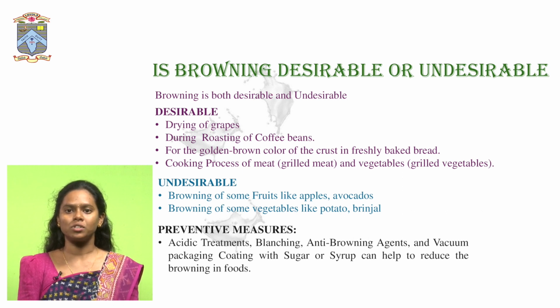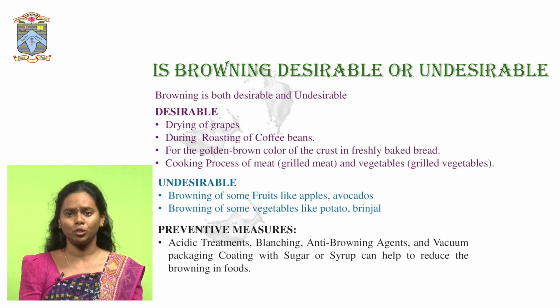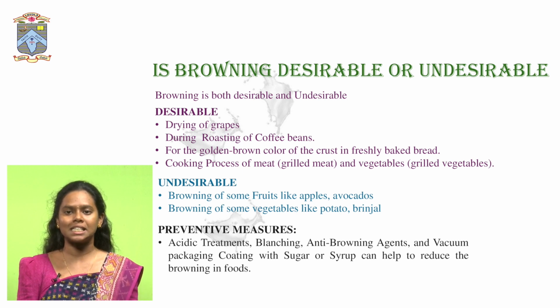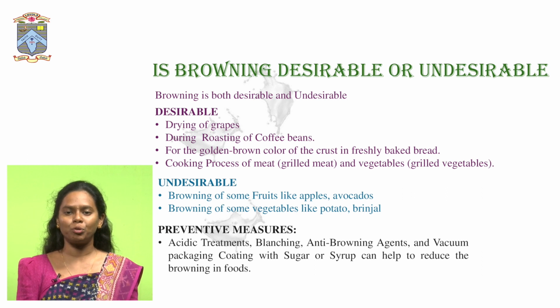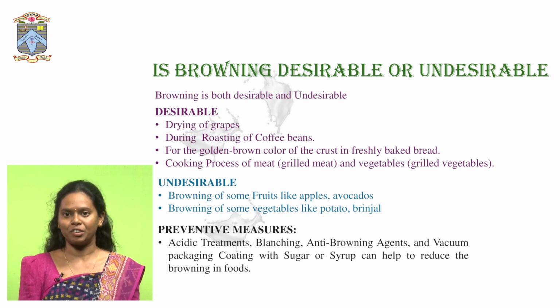When we cut these food surfaces, they are immediately prone to oxidation, resulting in the formation of brown coloration on the surface, which is not good to eat, and as usual it is discarded. So these types of undesirable reactions could be avoided if we follow some preventive measures. Here we have listed different types of preventive measures, like treating that particular food product with acids like ascorbic acid treatment or citric acid treatment, or blanching.